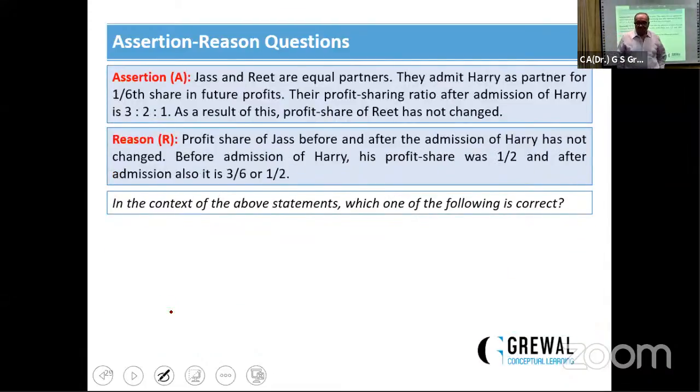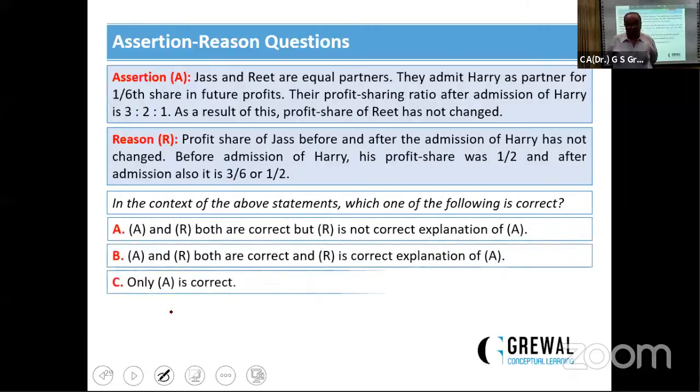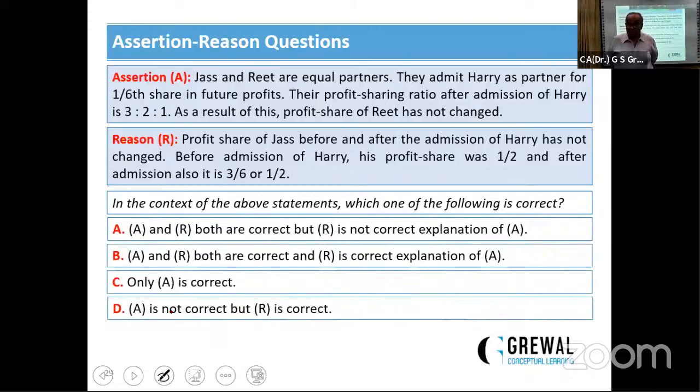And the next. Justin and Rit are equal partners. They admit Hari as a partner for 1/6 share. The profit sharing ratio after admission is 3:2, and as a result, profit sharing ratio has not changed. 1/6, absolutely correct, this assertion is correct. As equal partners, assertion is wrong. The reason is his share is 1/6.